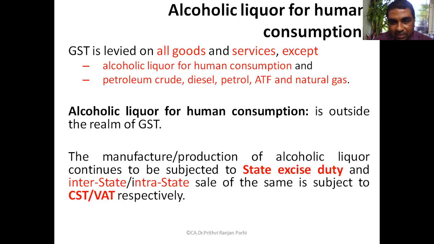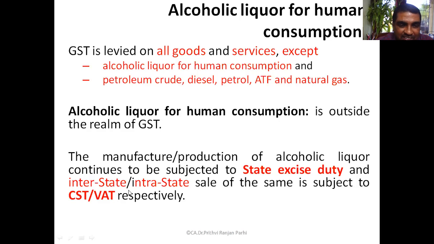The manufacture or production of alcoholic liquor continues to be subjected to state excise duty, and on interstate or intrastate sale, central sales tax or state VAT will be leviable. If there is an interstate sale, then CST will be levied.